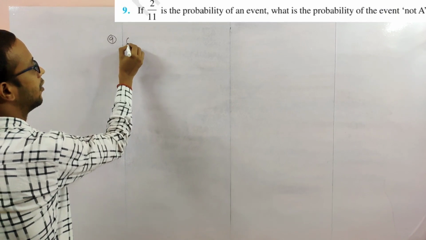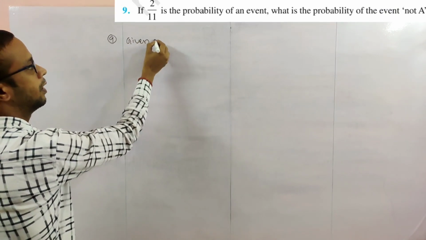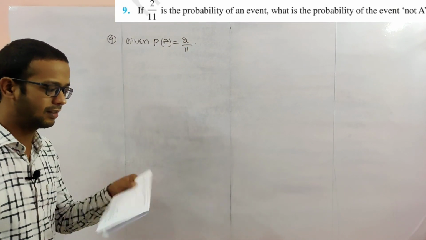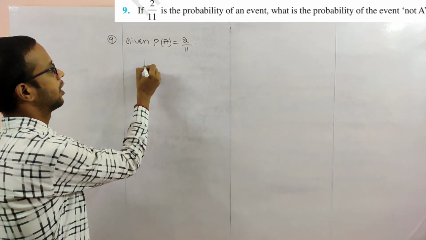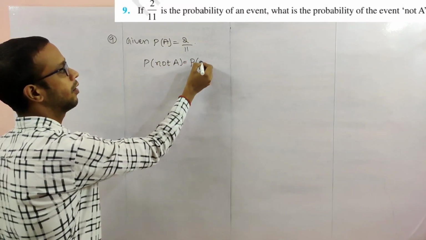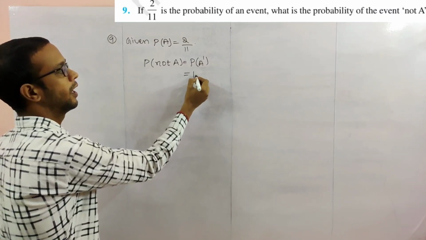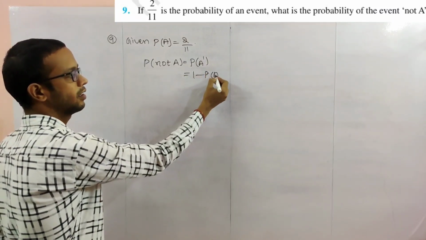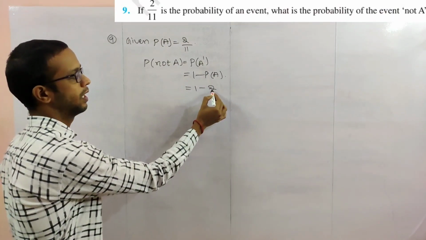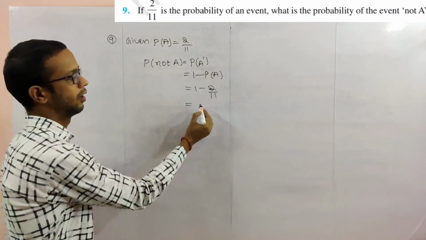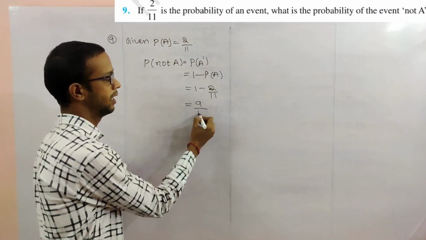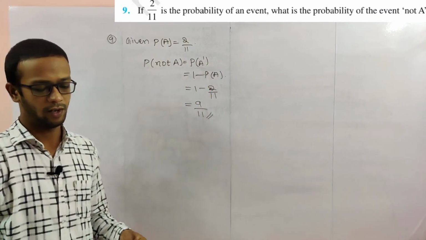Question number 9, given probability of A is 2 by 11. It is asking about probability of not A. Probability of not A is nothing but probability of A dash, which is nothing but the formula we already discussed: 1 minus P of A. So 1 minus 2 by 11. If you take the LCM, 11 minus 2 is 9. 9 by 11 is the probability of not A.